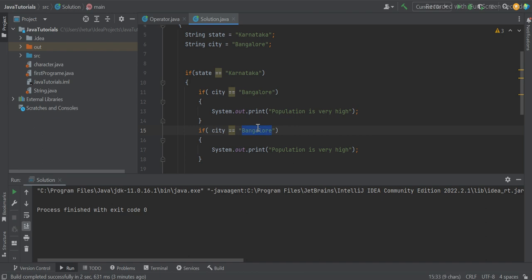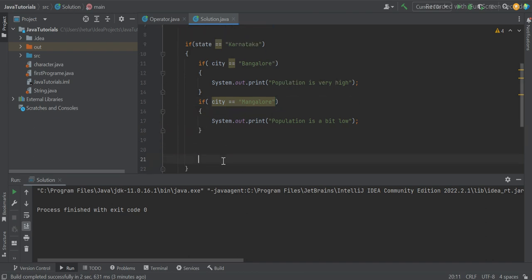If city is, let's say, Mangalore, then population is a bit low. Don't worry, this is not factual, I'm just trying to use this if else so that you can understand.